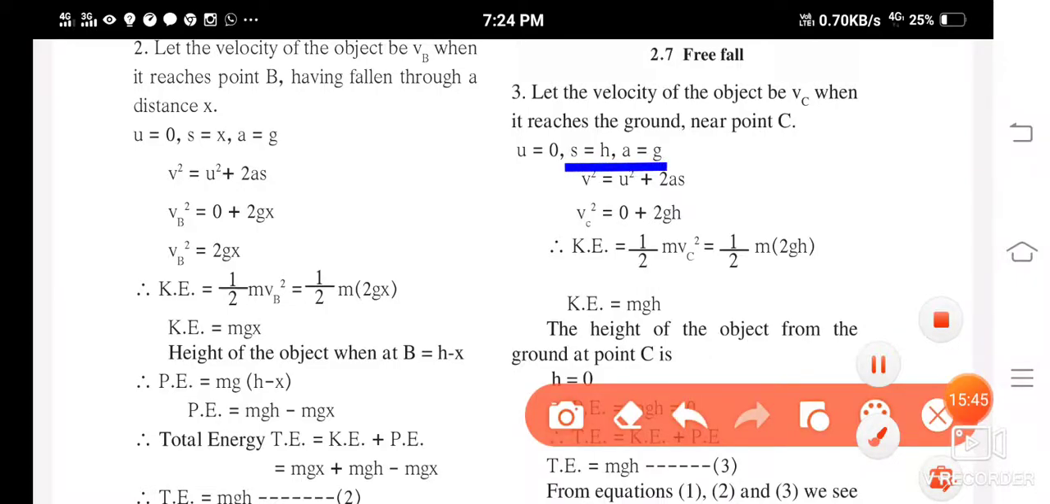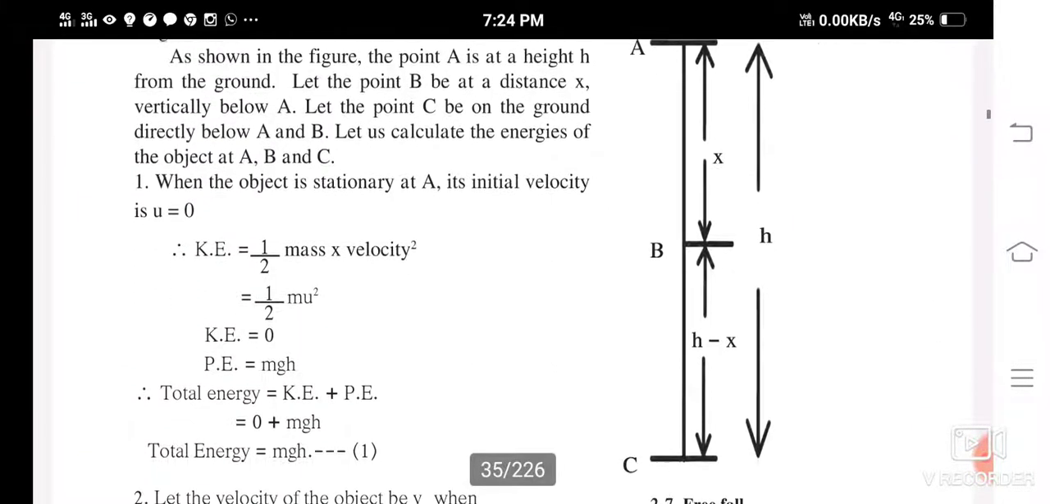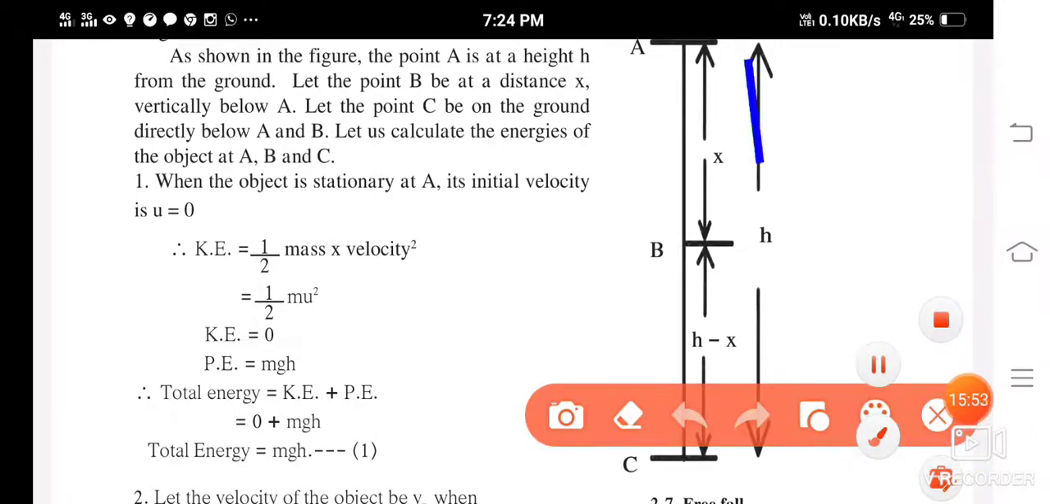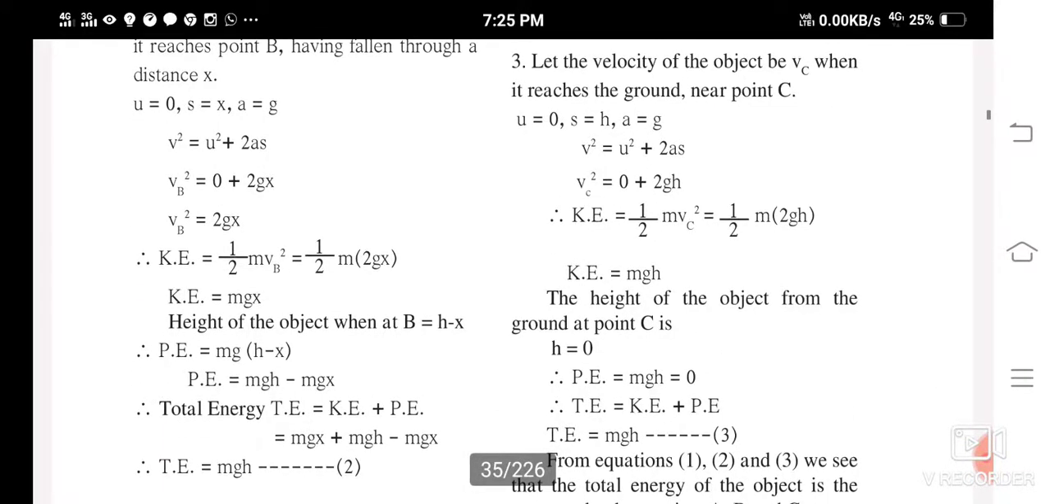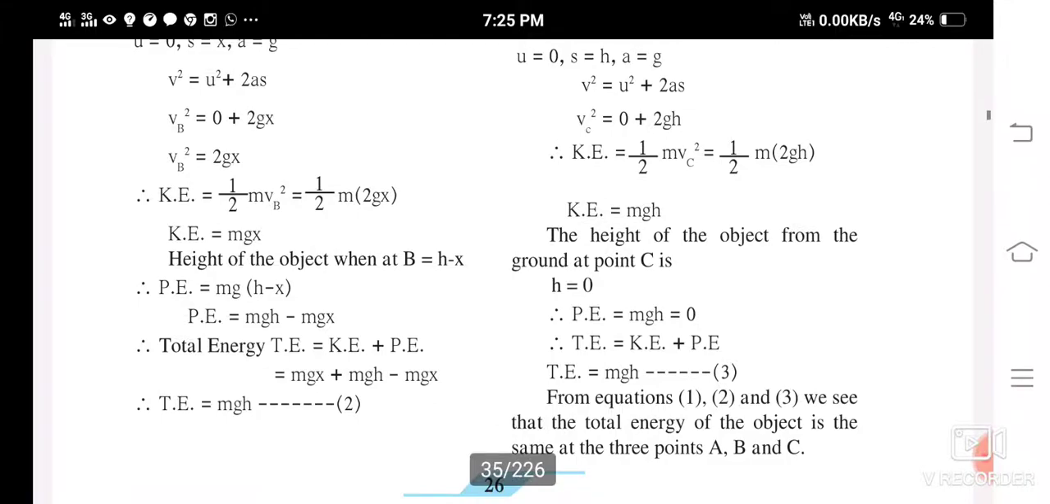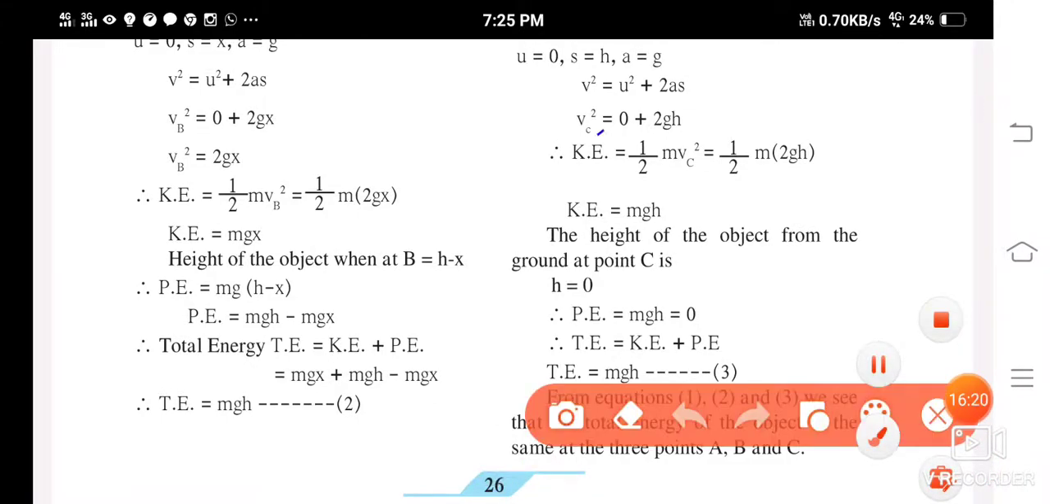s is equal to how much? h. a is equal to g, isn't it? See, height is how much? Here, it is h, isn't it? And a is the acceleration due to gravity again. So the distance is h, a is equal to g and u is equal to 0. So v square is equal to u square plus 2as. So vc square is equal to, u is 0, just substitute, 2gh.